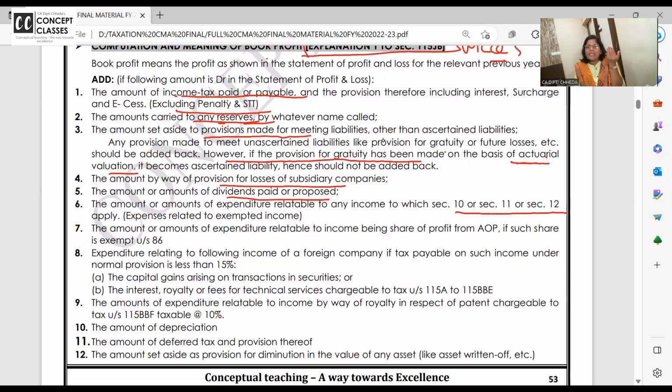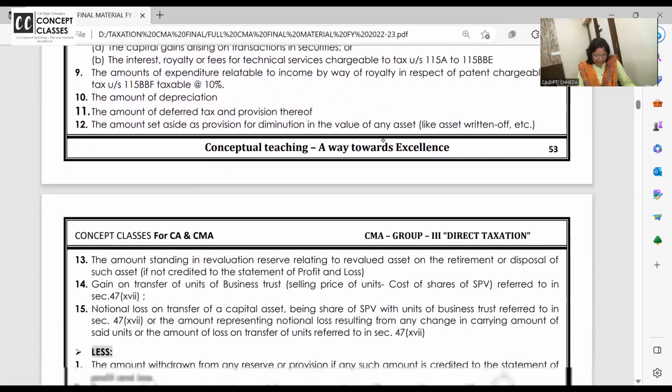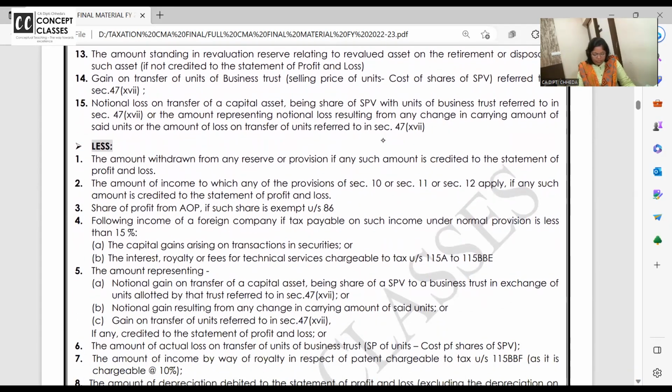So agricultural income is exempt. So related expense should also be disallowed, no? Are you getting? Charitable trusts, educational institutes, schools, colleges, they get a lot of exemption under 11 and 12, which we have just completed last week in the trust chapter. So when under 11 and 12 all that is exempt, when the income is exempt, look at the less column. I want all of you to come to the less column.